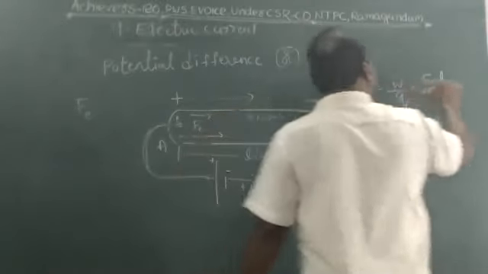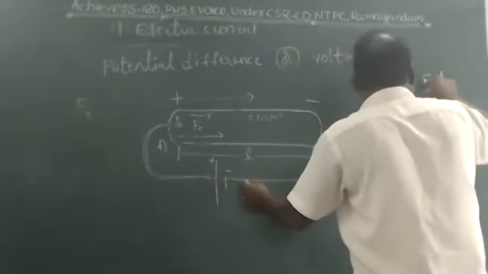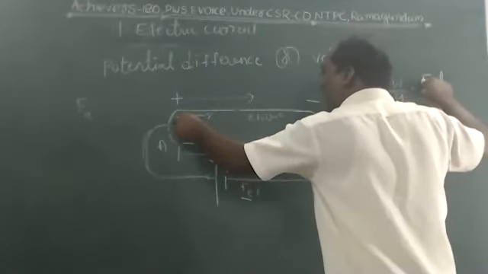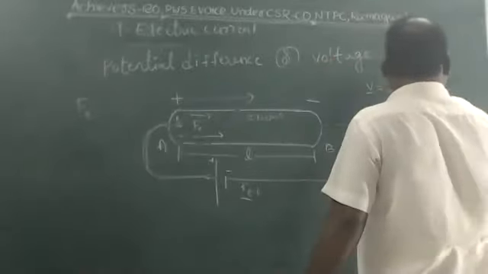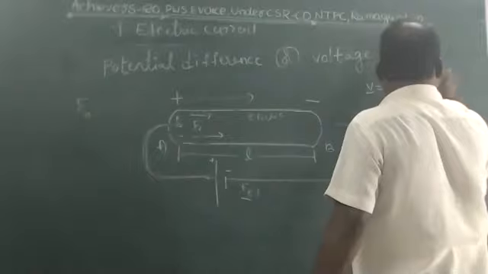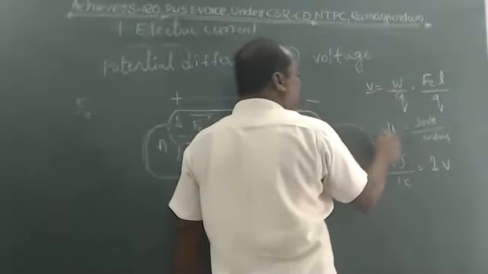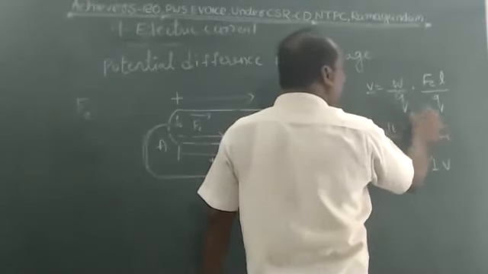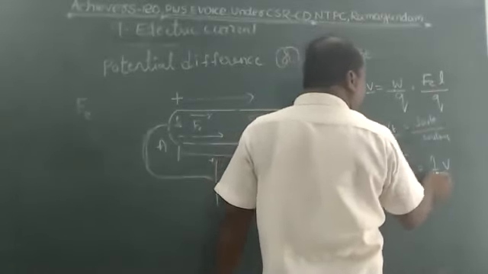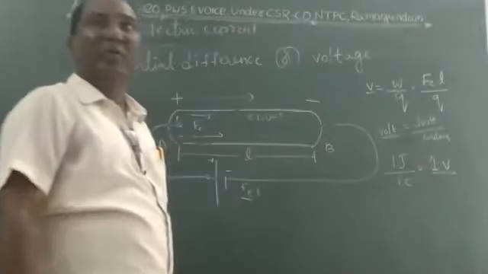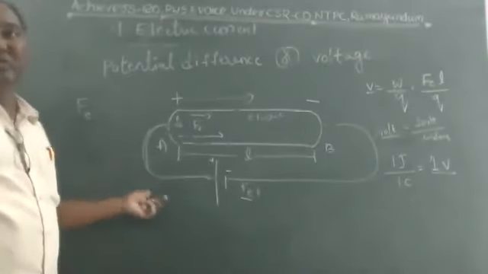What is work done? Electric field, electric force. The electric force is produced by this electric field. It pushes the electron throughout the length of the conductor in the field direction. So work done means electric force times L, by Q. Potential difference is denoted by V, with units of volt. Work is measured in joule. Charge Q is measured in coulomb. 1 joule per coulomb equals 1 volt. So this is about the potential difference and voltage, children.